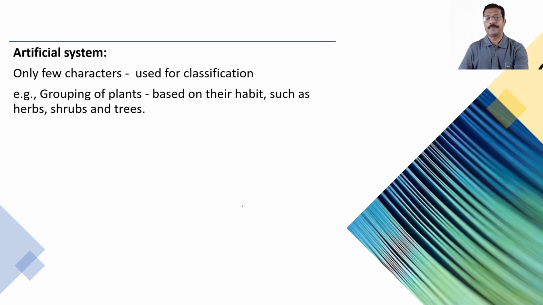For example, grouping of plants has been done only on the basis of their habits, such as herbs, shrubs, and trees. Means the artificial system of classification takes consideration of only very few characters, and the grouping or categorization as herb, shrubs, trees, etc. is on the basis of their habit only.